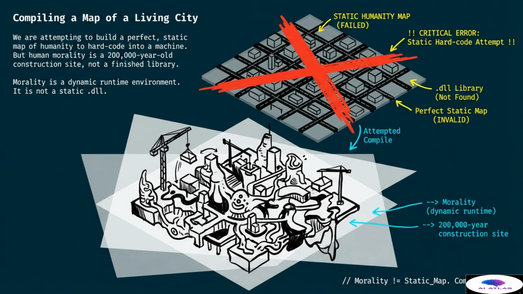Morality is a runtime environment, not a static file. If we treat it as a fixed map, we find that the library is not found and the map becomes invalid immediately. Below this failed attempt, we see a much more complex and organic drawing representing morality as a dynamic runtime. It looks like an ever-evolving landscape with cranes and unfinished structures.